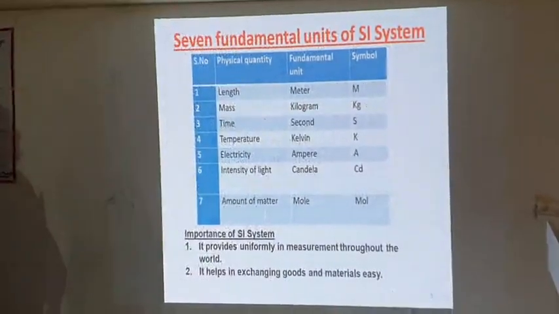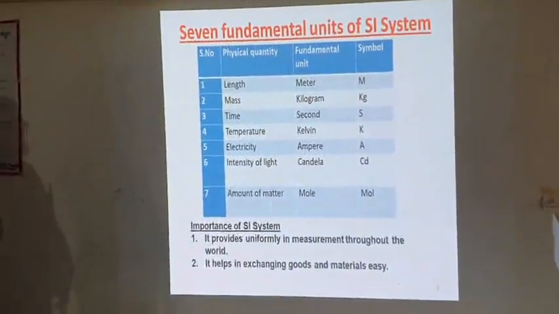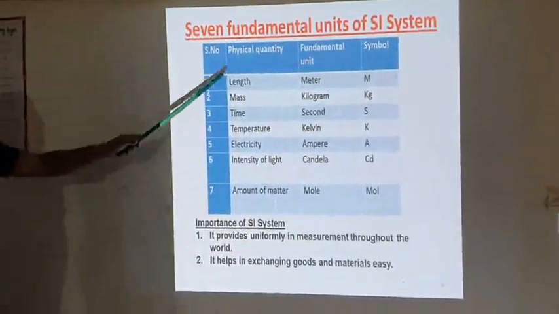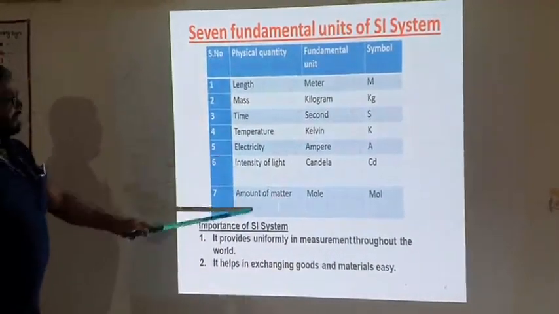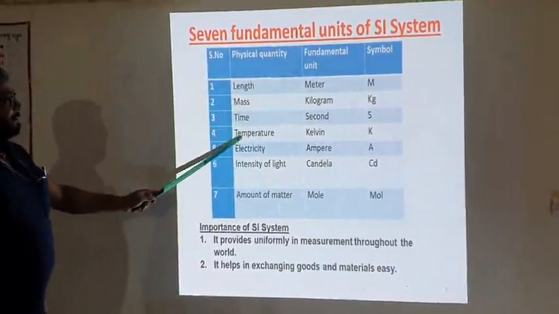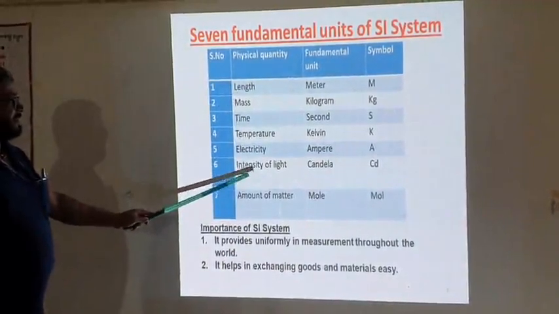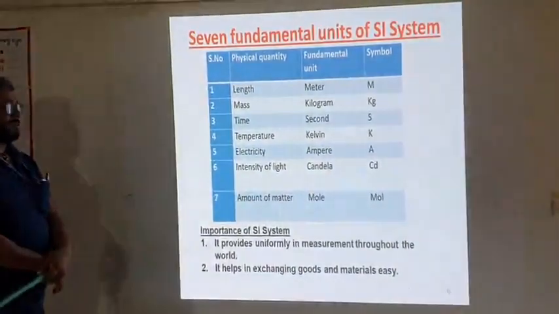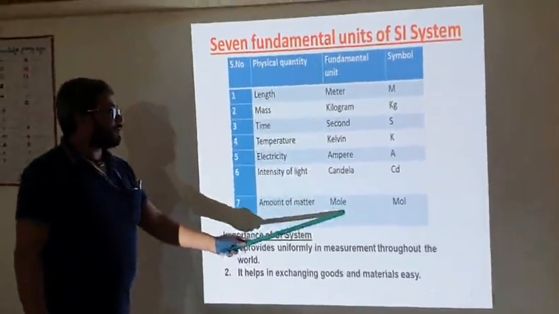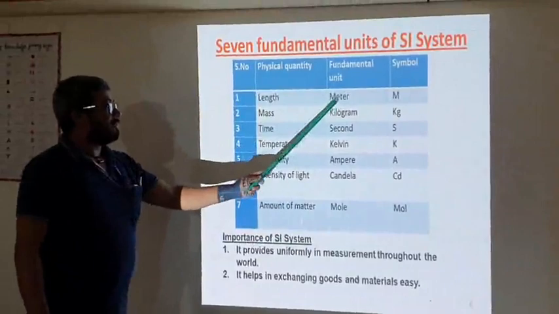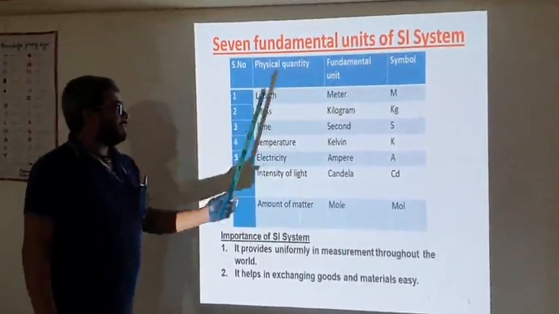Here are the 7 fundamental units of the SI system. These are the physical quantities used in the fundamental 7: length, mass, time, temperature, electricity, intensity of electricity, and amount of matter. And here I have already given the fundamental units. What is the fundamental unit of length? Meter, and the symbol is m.